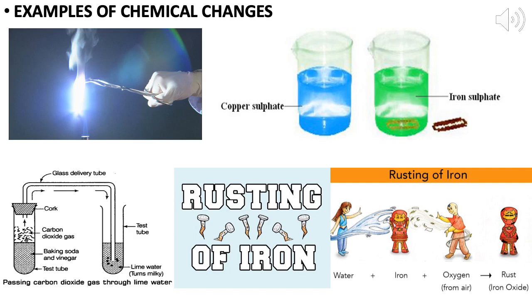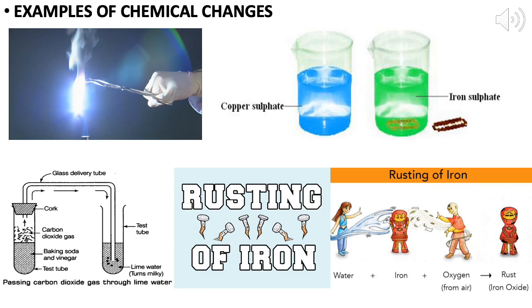When we pass this gas in lime water, we see that lime water turns milky due to the formation of calcium carbonate, and this proves that the emerging gas is actually carbon dioxide.